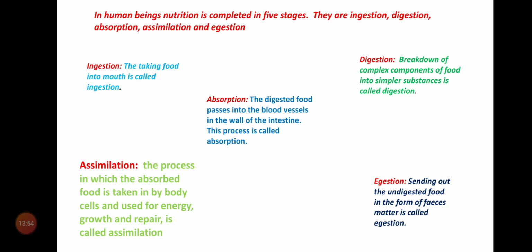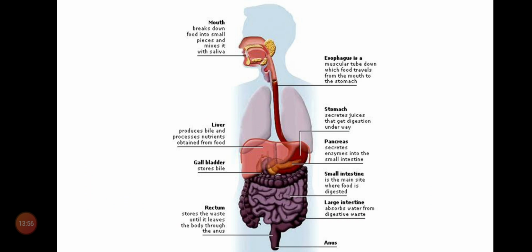These are the 5 stages. Children, you know the ingestion. Ingestion is nothing but taking the food into mouth. That's all. Taking food into mouth is called ingestion. Simple. Now coming to the second one, digestion. Digestion is a big process.